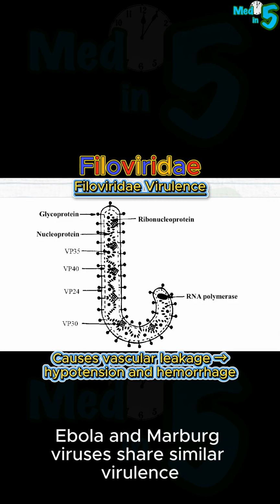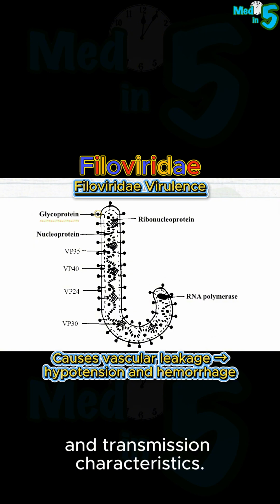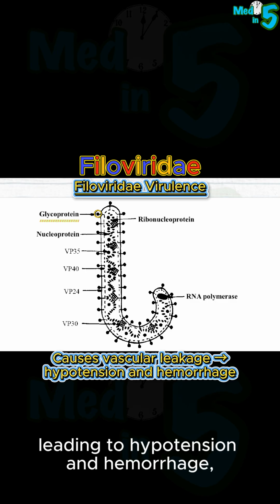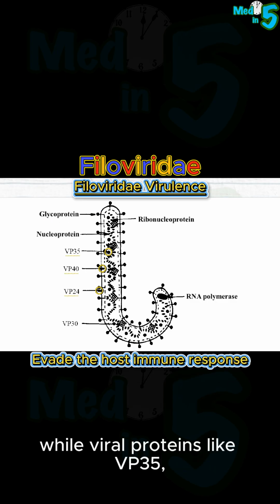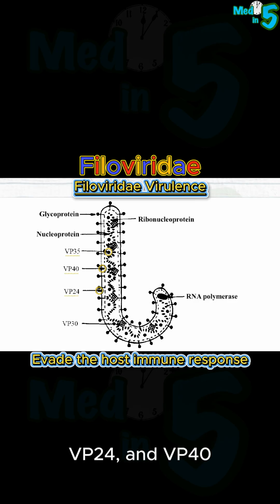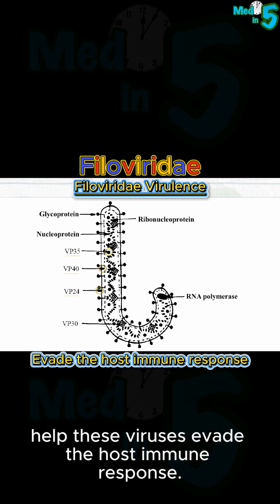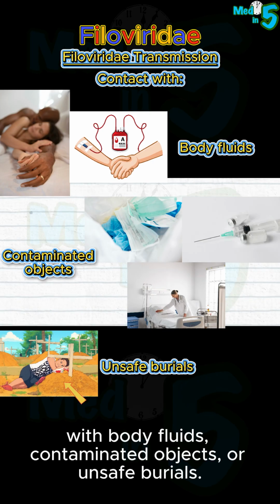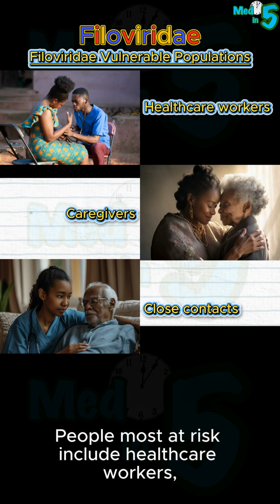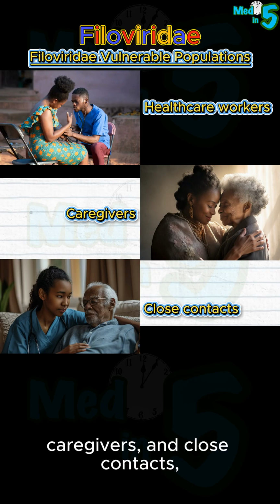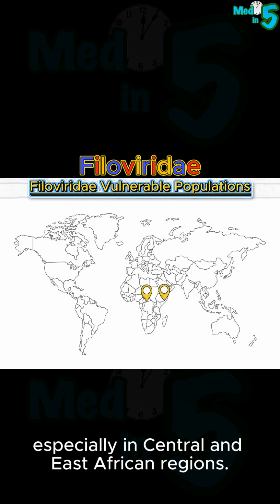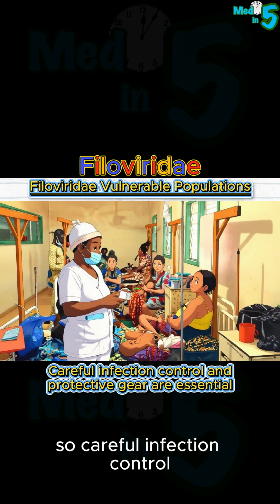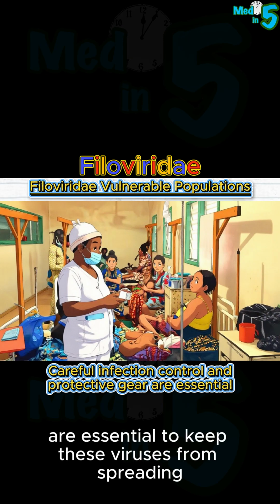Ebola and Marburg viruses share similar virulence and transmission characteristics. Their glycoprotein causes vascular leakage, leading to hypotension and hemorrhage, while viral proteins like VP35, VP24, and VP40 help these viruses evade the host immune response. Both bugs spread through direct contact with body fluids, contaminated objects, or unsafe burials. People most at risk include healthcare workers, caregivers, and close contacts, especially in Central and East African regions. Outbreaks often start or spread in hospitals, so careful infection control and protective gear are essential to keep these viruses